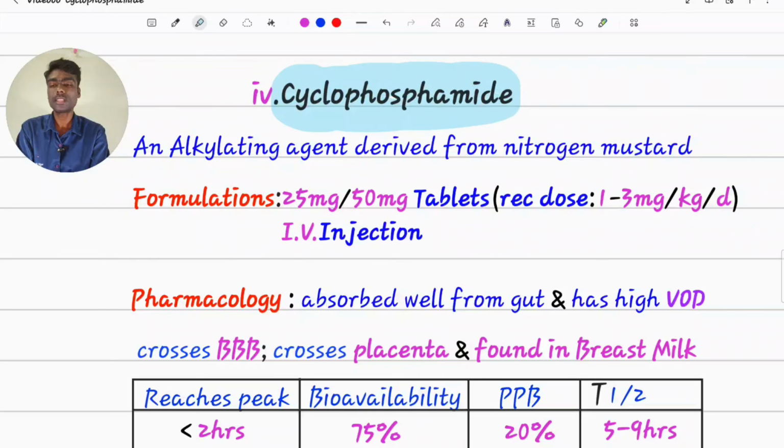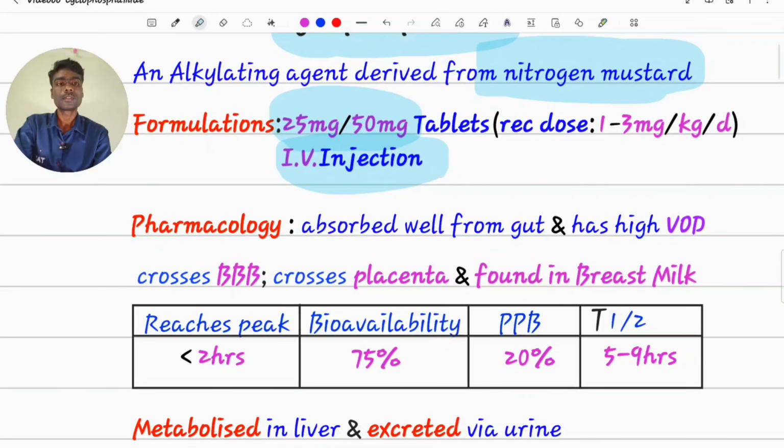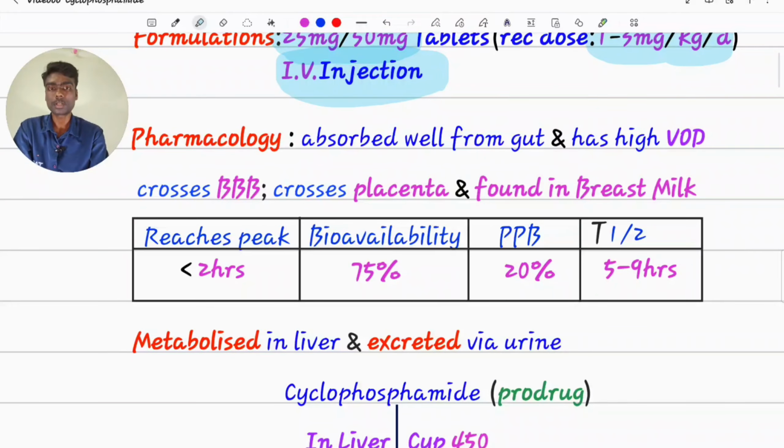Cyclophosphamide. It is an alkylating agent derived from nitrogen mustard. Available in tablets 25 mg, 50 mg and IV injection. Recommended dosage is 1 to 3 mg per kg per day. Coming to its pharmacology, absorbed well from gut.